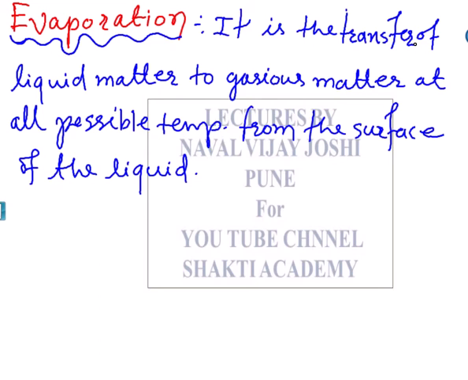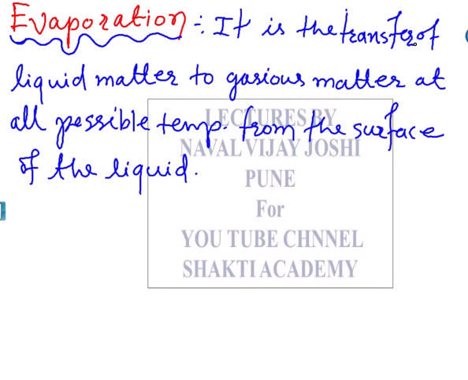Now let us see how the evaporation takes place and why it takes place. Basically, the major difference between the vaporization process and the evaporation process is that evaporation takes place only at the surface and there is no particular temperature for this, but vaporization takes place throughout the liquid and there is a fixed temperature for this, depending on the substance.